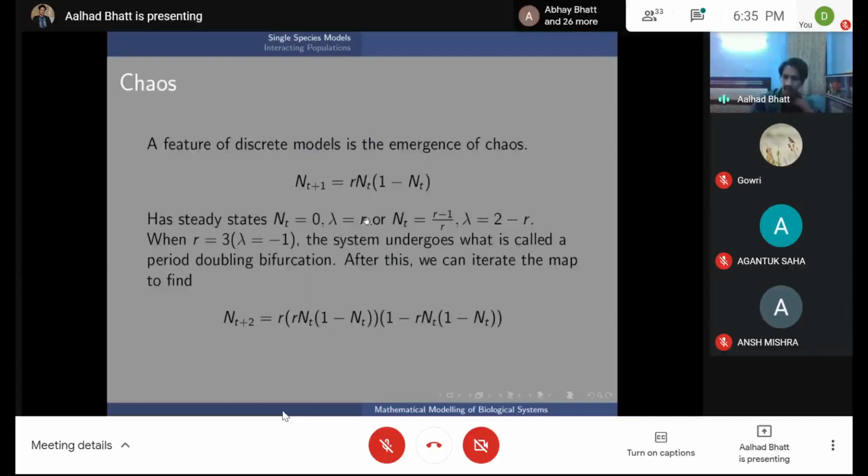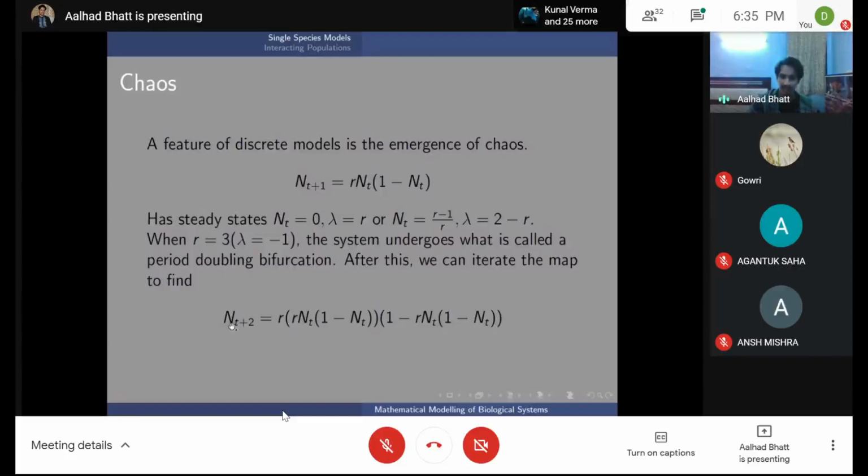And depending on the value of r, the system can show very different kinds of behavior. So when r equals 3, something really interesting happens, which is that both of these states are now unstable. As you can see here, lambda is 3 and here lambda is minus 1. And if you increase r more, it will become less than minus 1, so the modulus will be more than 1. So both of these states are unstable.